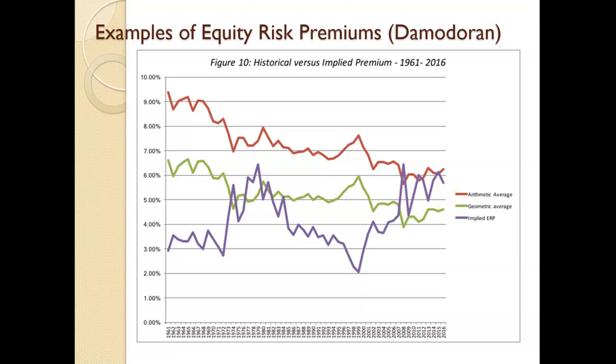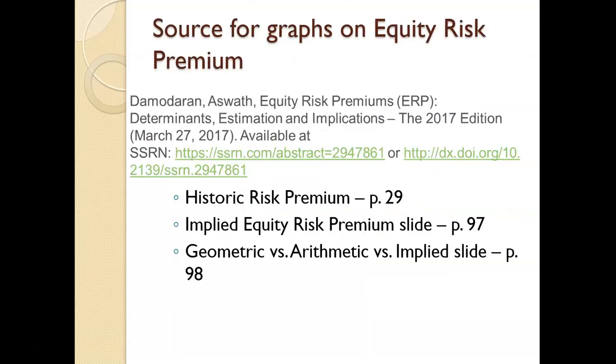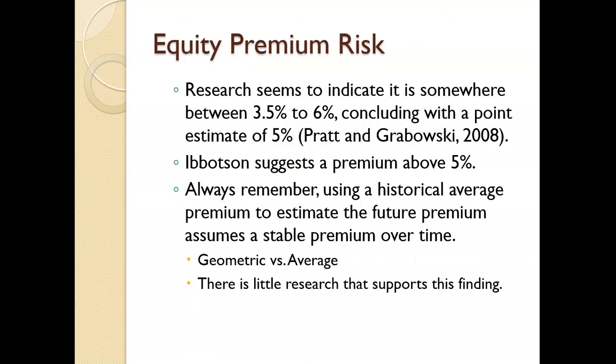Again, just interesting to see that. One thing I want to make a point of before we move on is that this is from Damodaran's work on equity risk premiums. You can get it at that particular link here. I just chose things from various pages in there. If you're interested in learning more, you'll notice this is up to page 98. It's over 100 pages, and it's really well done. And he updates this on a reasonable basis.